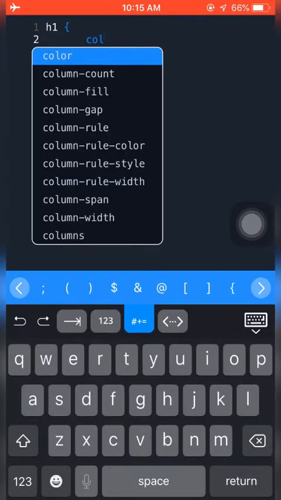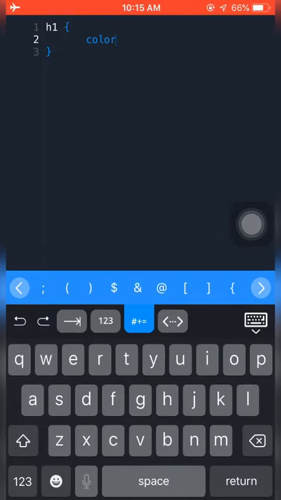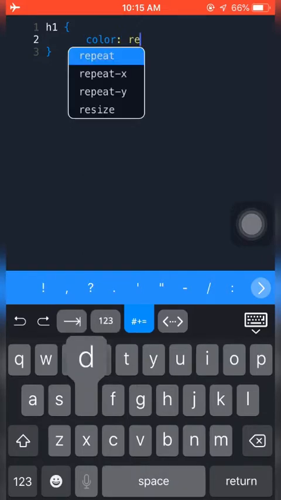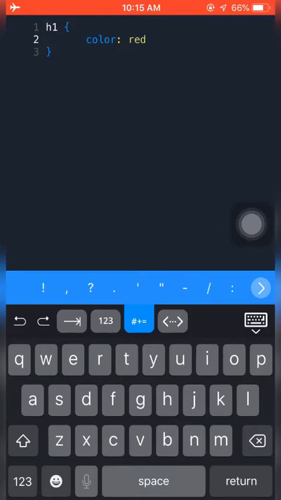Yes, I have red over here. Color. You see, follow this. We'll come to CSS later on, the basics, and you understand why we are doing this. But for now, you just follow. I give it red. So that's it.